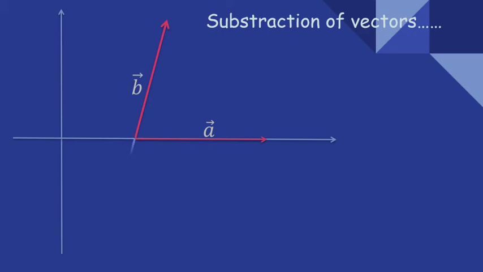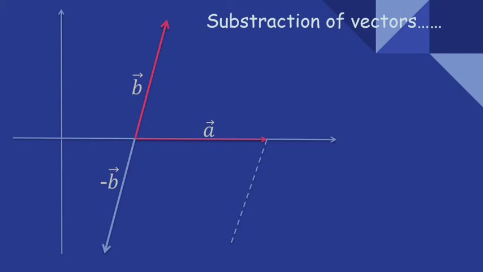So to subtract the vector B from vector A, we want to draw the inverse vector of B and then add this inverse vector to vector A. Then it gives us the subtraction of vector A and B. So this inverse vector is vector minus B, as we drew in this blue color vector. And now we have two vectors, vector A and minus vector B.